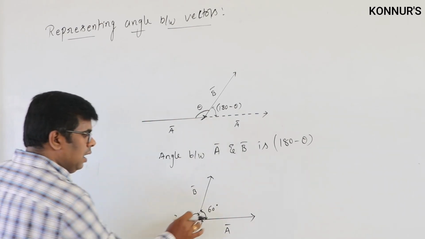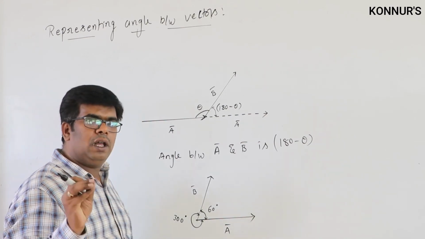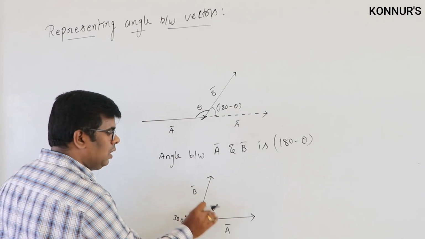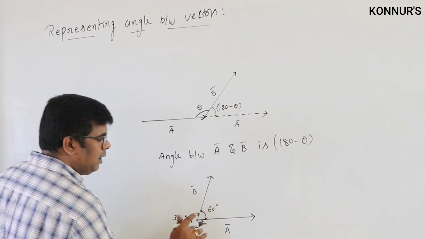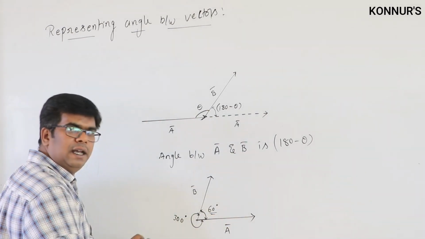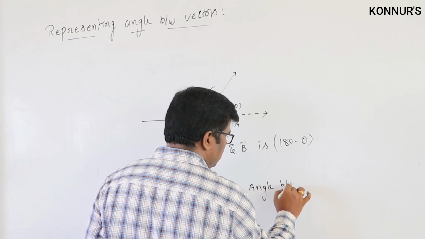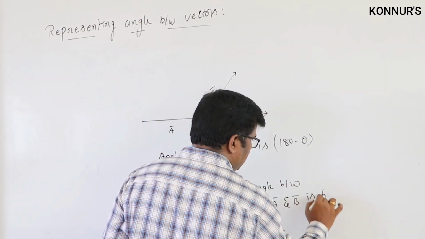Out of these two angles, whichever is smaller is the angle between the two vectors. So the angle between the vectors A bar and B bar here is 60 degrees.